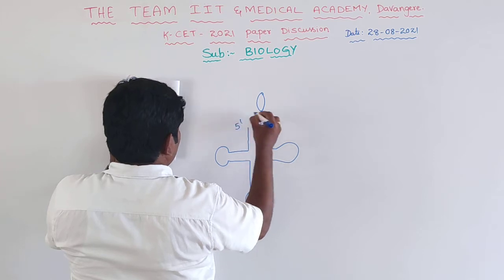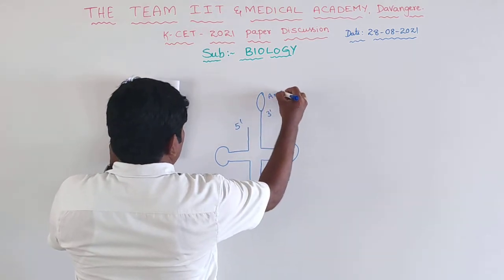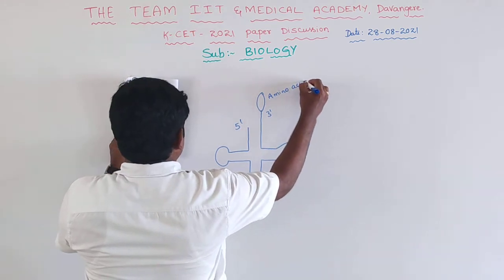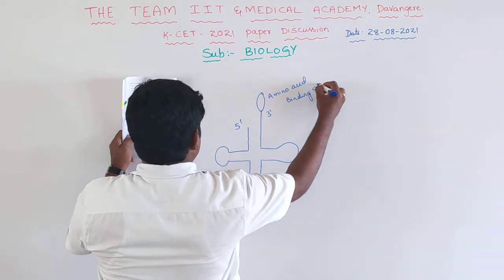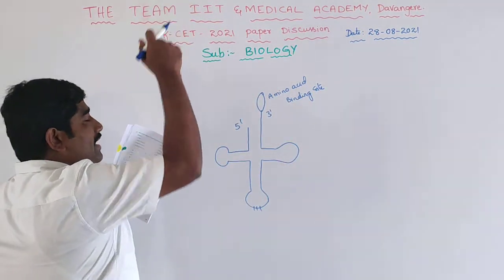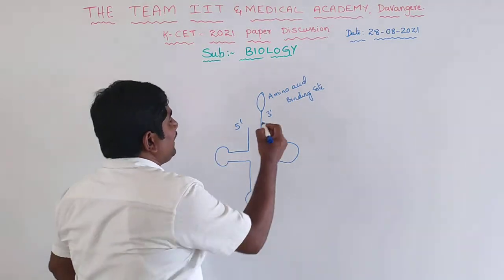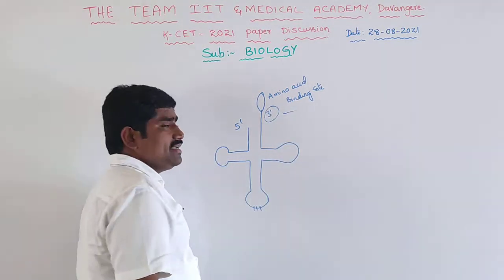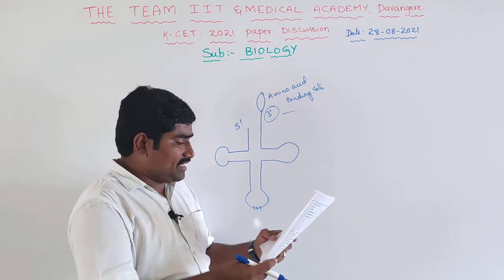This is 5' to 3', and this is the amino acid binding site. The amino acid binding site is present at the 3' end. Right? The next one,